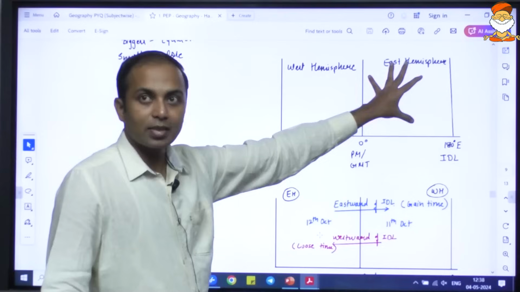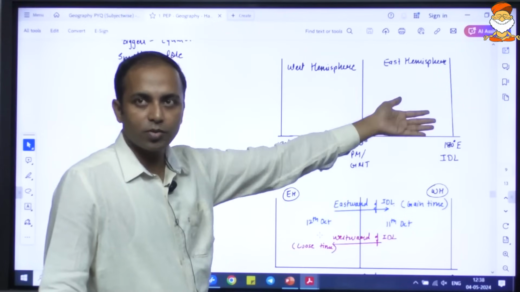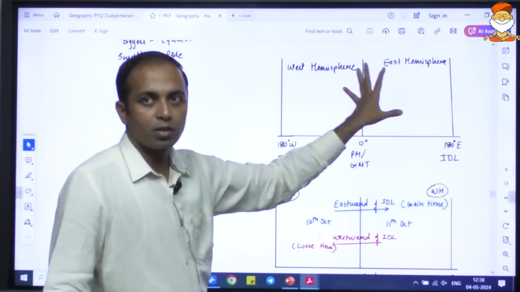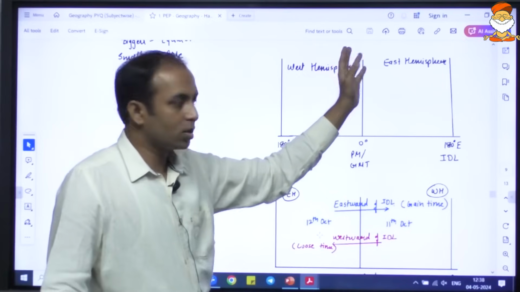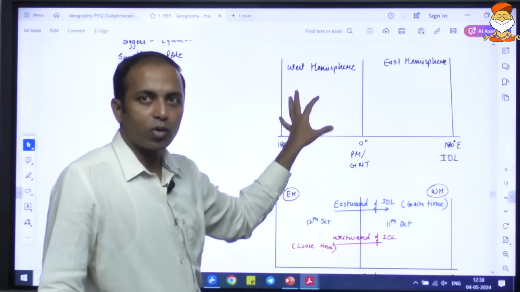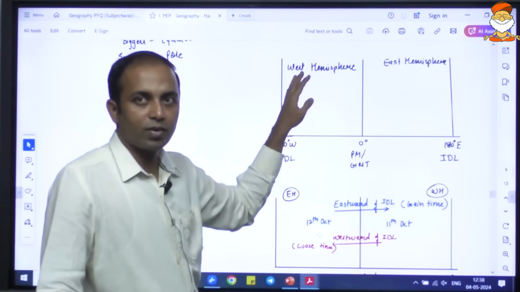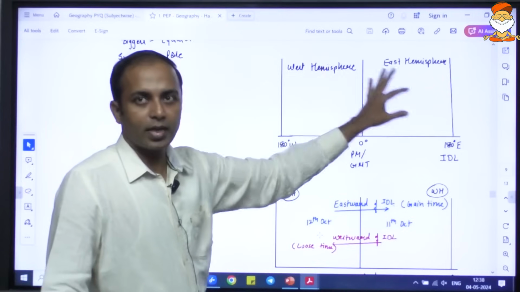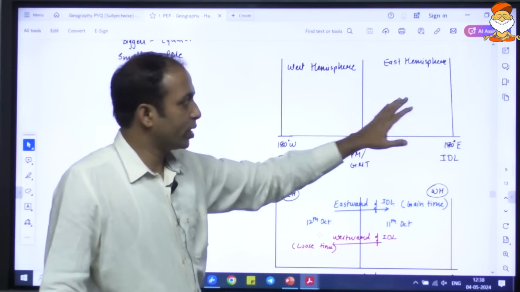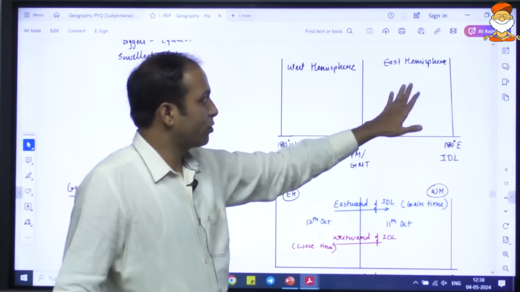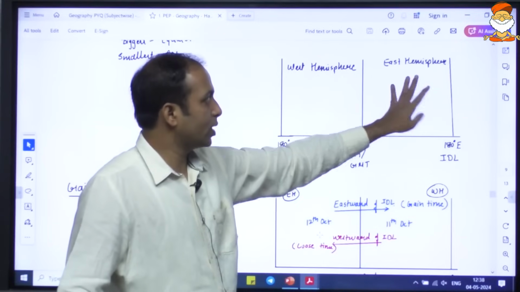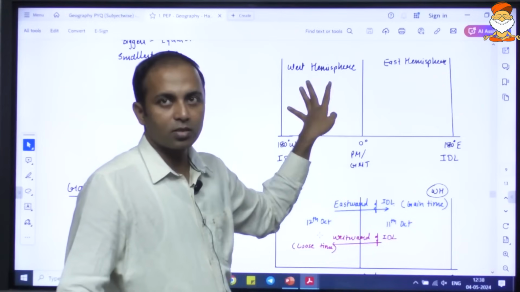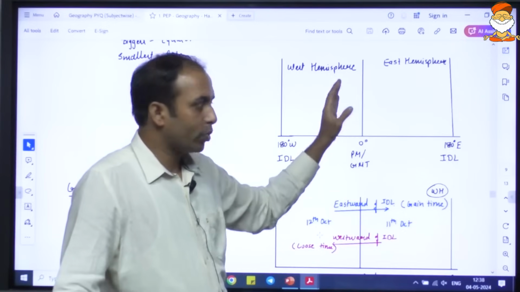So they will have the first date, the earlier date, and then when this region goes towards the brightness, this will turn into the dark region, and then the other region will have the morning, with their respective time and then the date. So they will be leading in terms of date and time, and the others will be trailing. So if it is, let us say, 5th April over here, then it is 4th April there. If it is 1st January, it is 31st December. I hope you're understanding this.